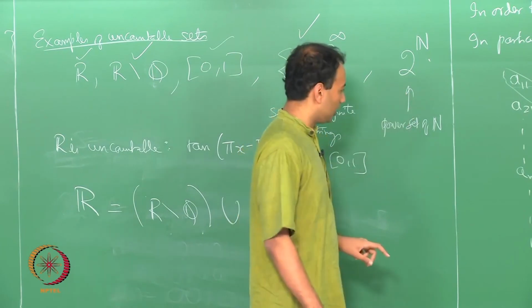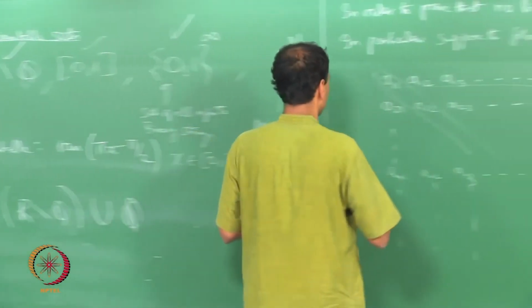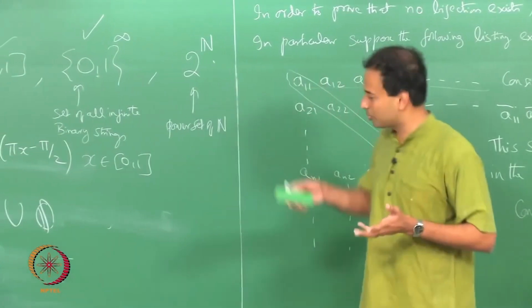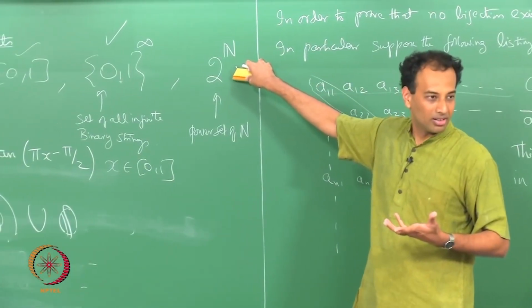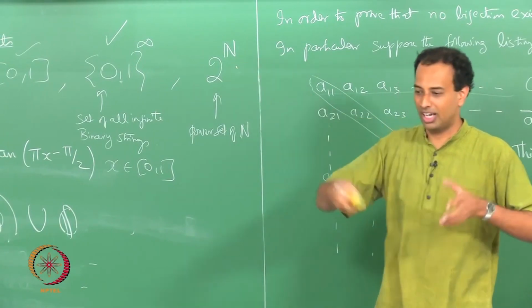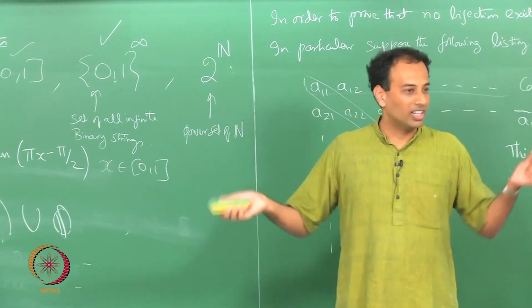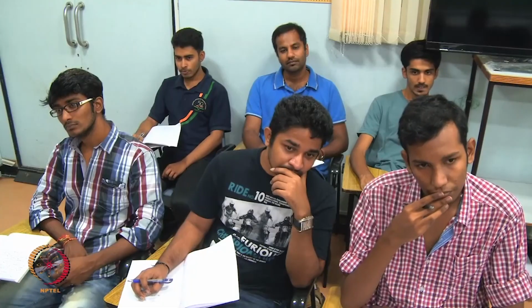The reason I mentioned odd numbers is that it is just one particular element of 2 power n. A particular element of 2 power n may be finite or infinite.